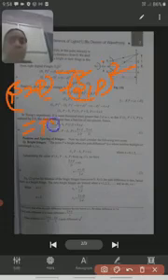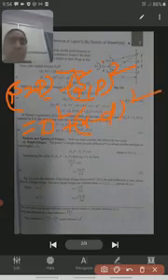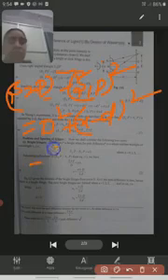S1P whole square minus S1P whole square is equal to, what is S2P whole square? D square plus x minus d whole square. Okay, what is the S1P whole square? Minus of d square plus x minus d whole square.